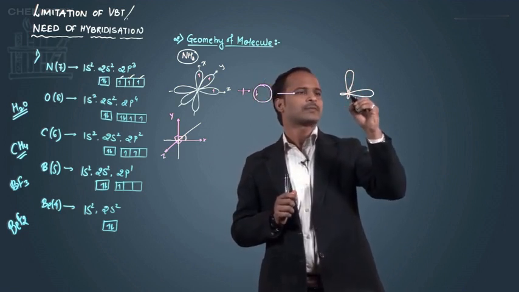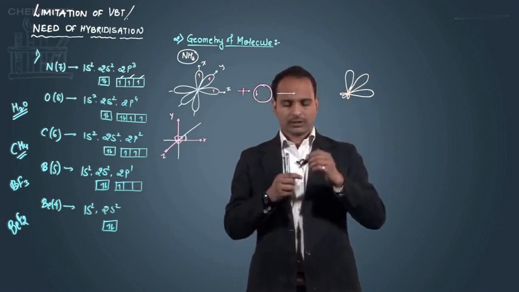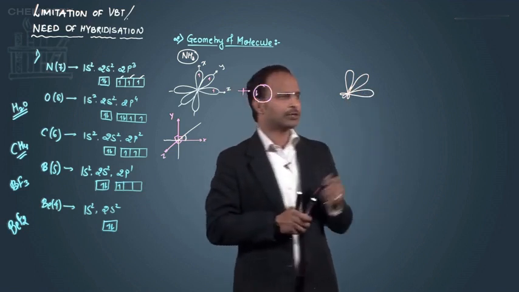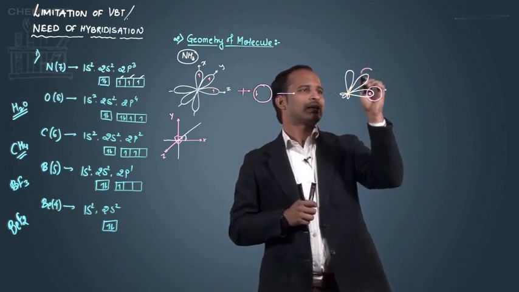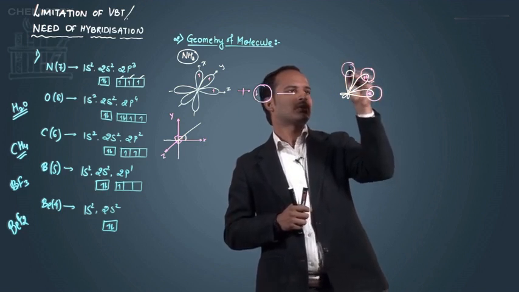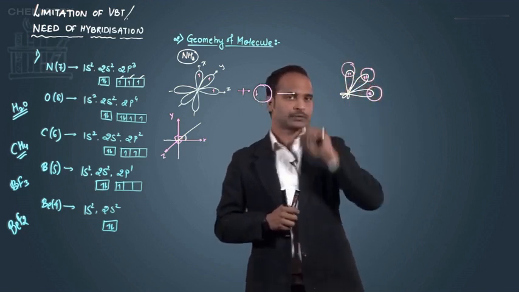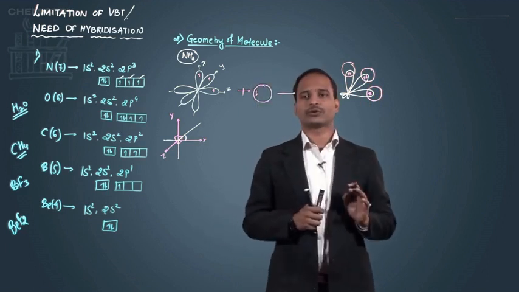The second one, the third one. The first hydrogen will overlap here. The second hydrogen will overlap here. The third hydrogen will overlap in this case. So ultimately we got an ammonia molecule. This is the ammonia molecule according to the valence bond theory.